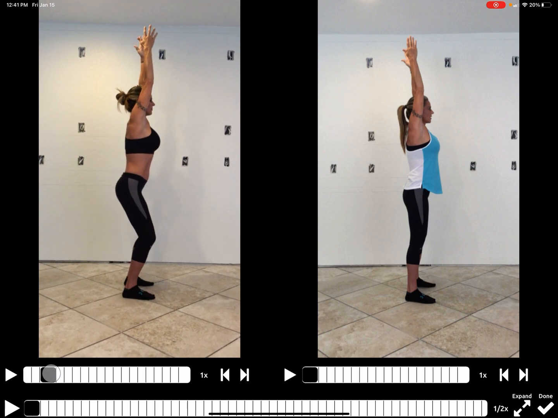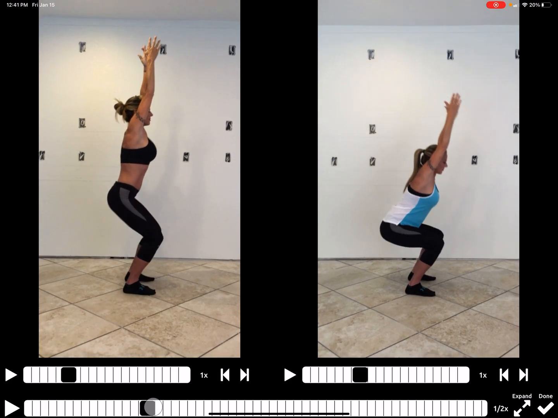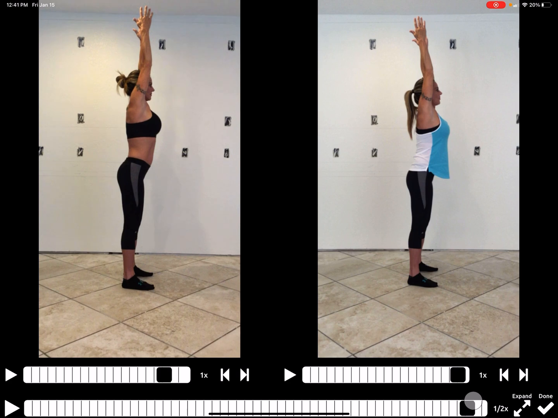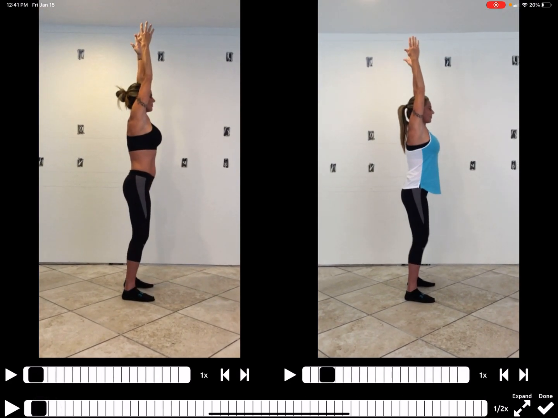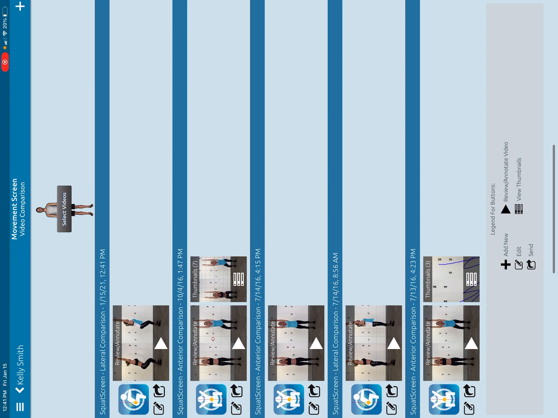So if I come in here, where does she start to bend? Right about there, right? And then where does she start to bend? Right about there. So if I scroll on this big one here, if they were about at the same speed, they will be about the same. Once you sync them the way that you want to, now you would hit down on the bottom the done. So I click done, and it generates the video.